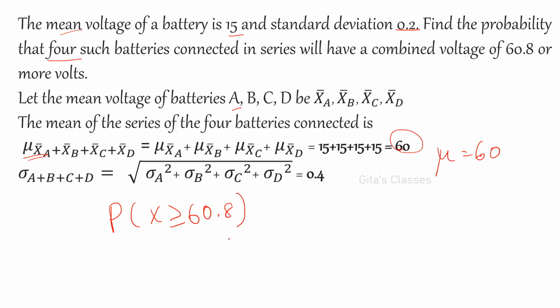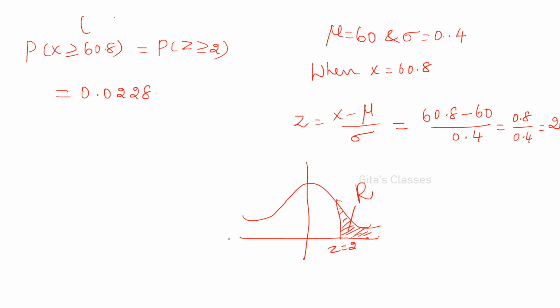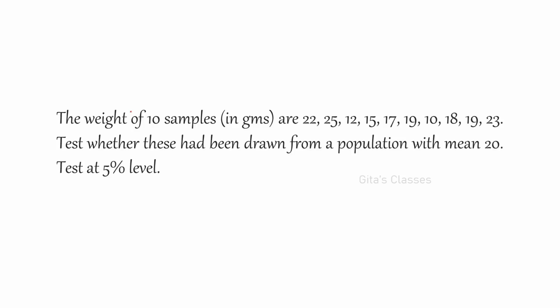X is greater than or equal to 60.8, mu is equal to 60. Now we want p of x greater than or equal to 60.8, and corresponding z value will be z is equal to x minus mu by sigma. If you write, you will be getting 2. So p of z greater than or equal to 2. You can use the calculator or you can find it in the table also. You can find out 0.0228 is the answer.